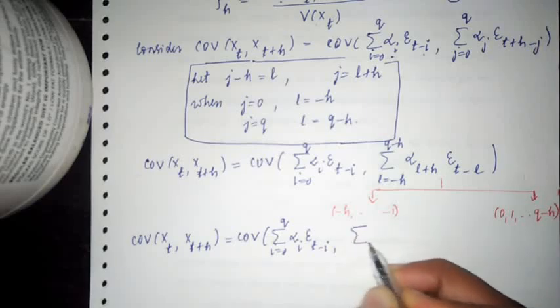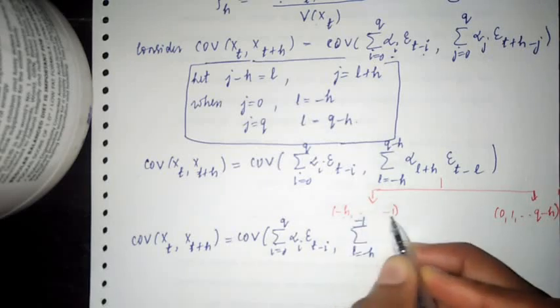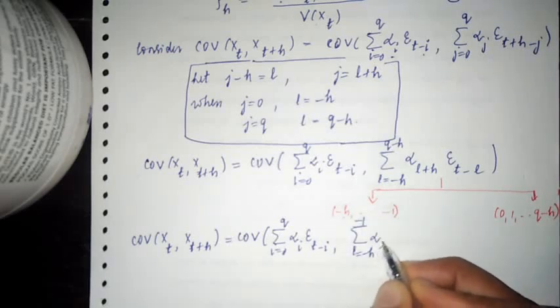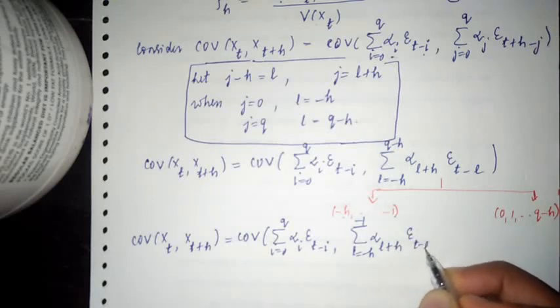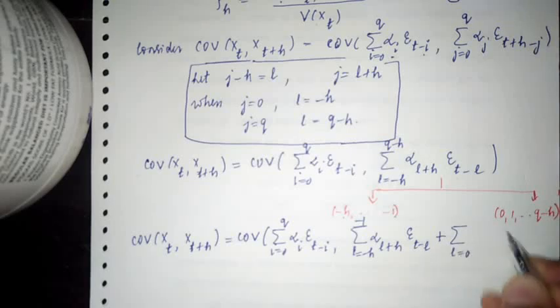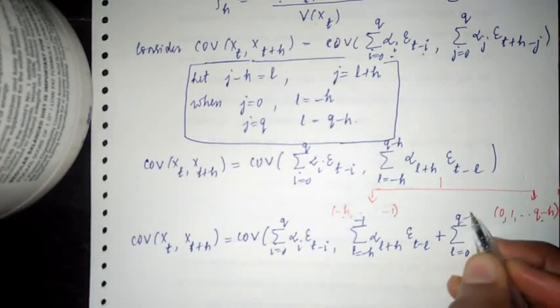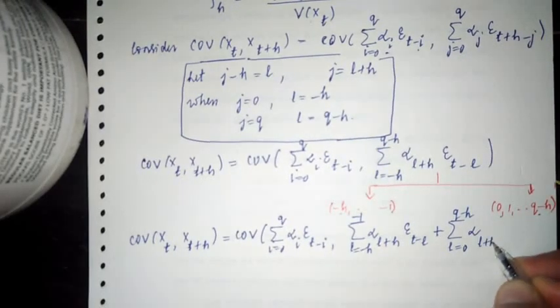The second term, I am going to split it into two terms, that is, L is from minus h to minus 1, alpha L plus h epsilon t minus L, plus L is from 0 to q minus h, alpha L plus h epsilon t minus L. So there are two terms, right?